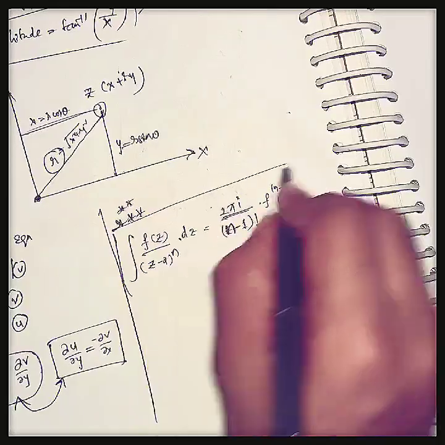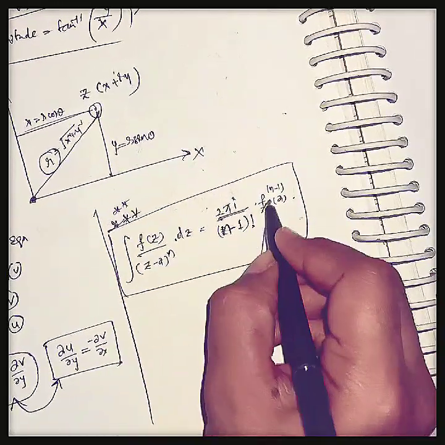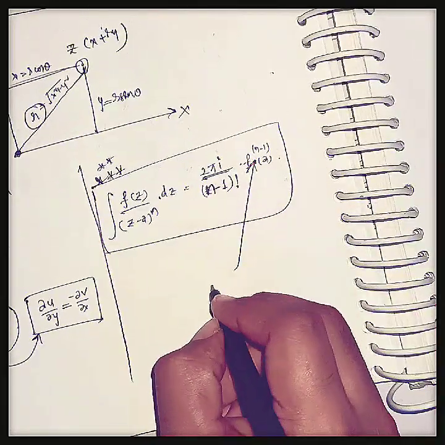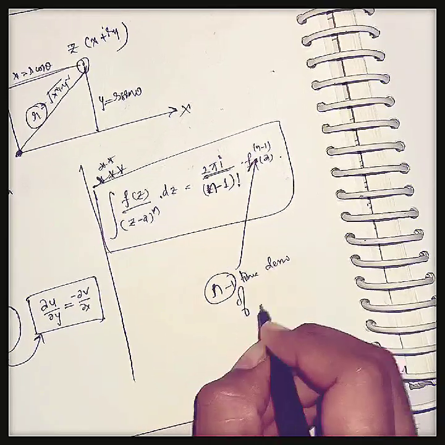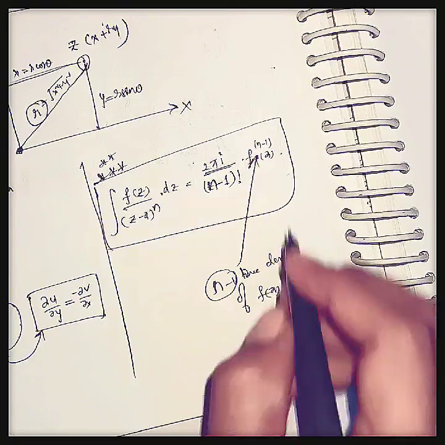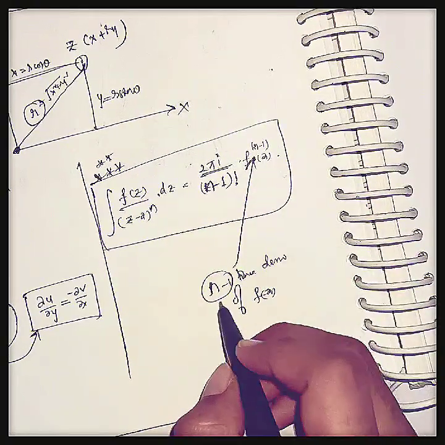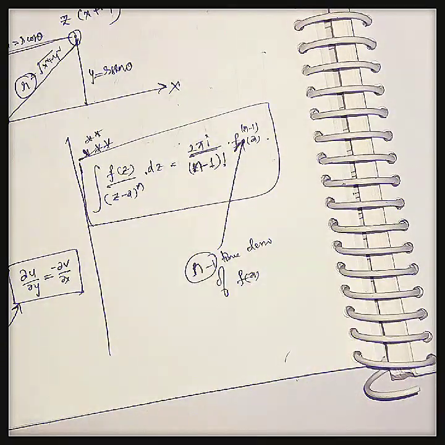Okay, this is the solution. Here n minus 1 is the n minus 1 times derivative of f at a. Okay, it's not the power, it's a derivative. Okay, remember this one, most important thing.